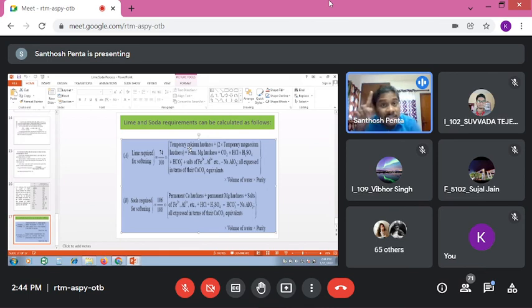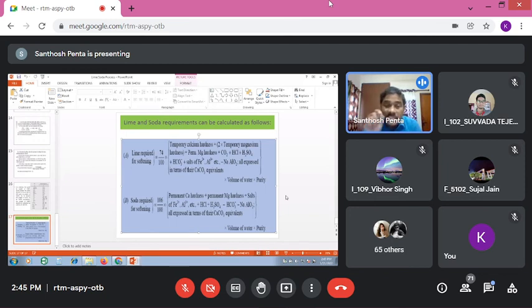You have to convert it in equivalence of calcium carbonate. How? Degree of hardness is equal to strength of hardness producing substance into multiplication factor. So 20 into calcium carbonate by magnesium chloride molecular weight. You simplify that and substitute that answer here. Then 74/100 into that answer, then volume of water into purity factor. Similarly, soda requirement is 106/100 into magnesium chloride in equivalence of calcium carbonate, bracket close, then volume of water into purity factor.